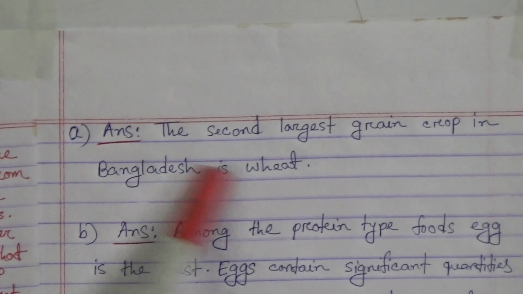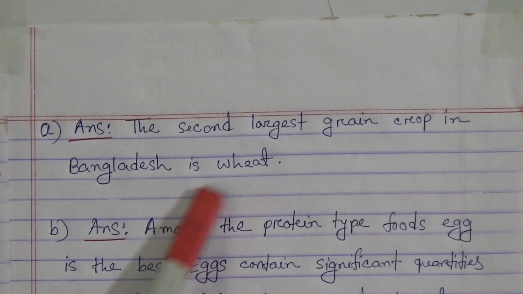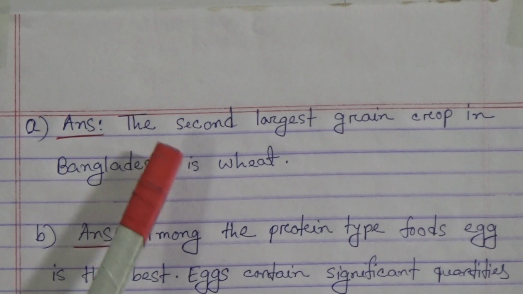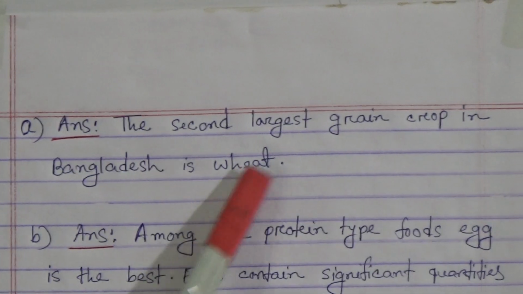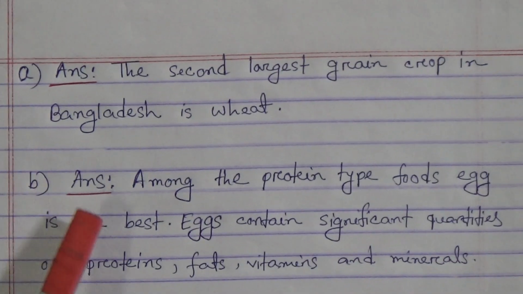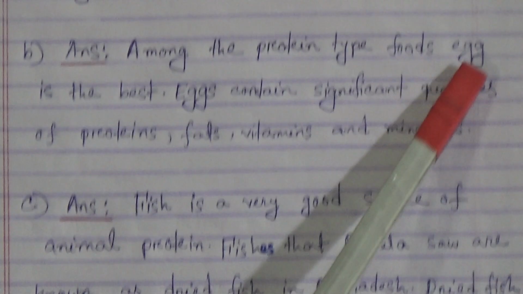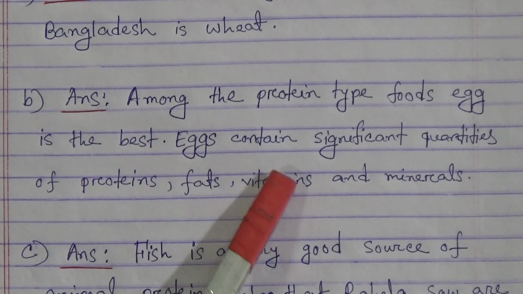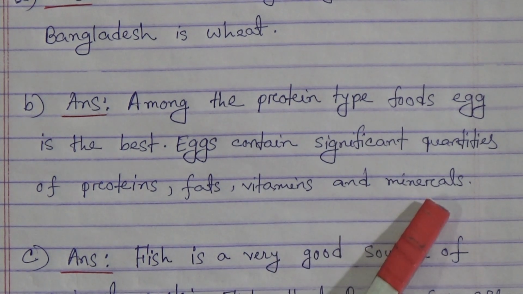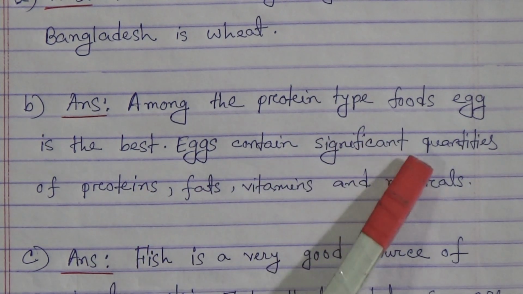Students, the answer to this question is: the second largest grain crop in Bangladesh is wheat. We have already known that rice is the first grain crop in Bangladesh, and so the second largest grain crop in Bangladesh is wheat. Number B. Describe the food value of egg. Answer. Among the protein type foods, egg is the best. Eggs contain significant quantities of proteins, fats, vitamins and minerals. So it is very important for our health.